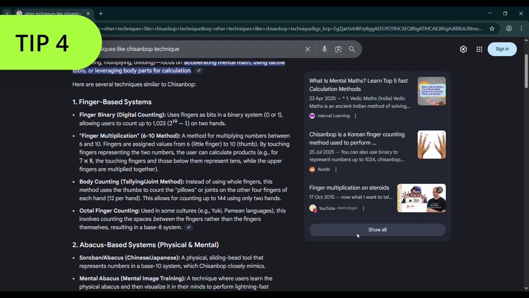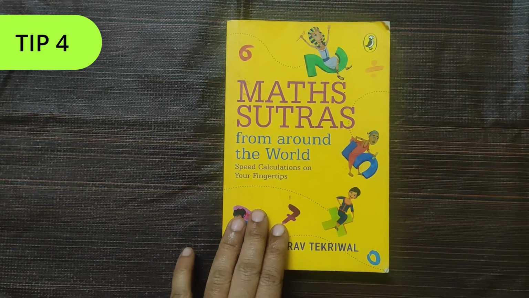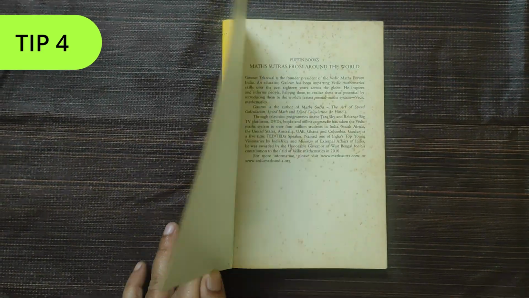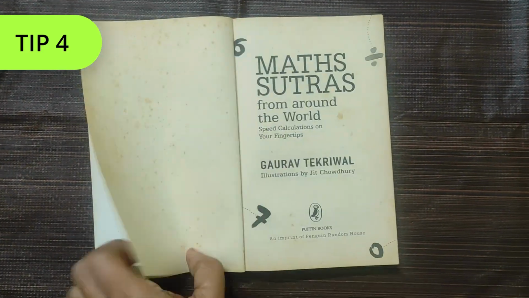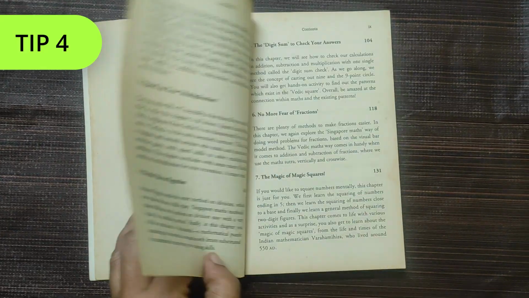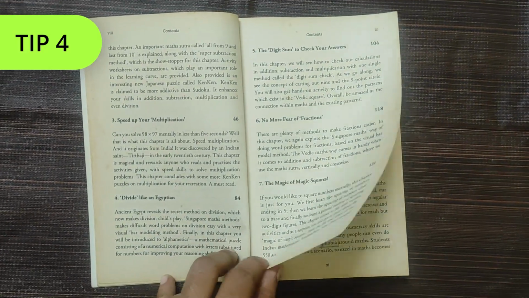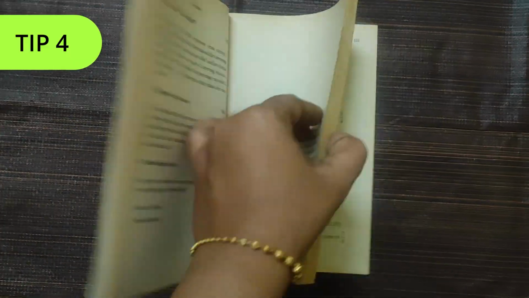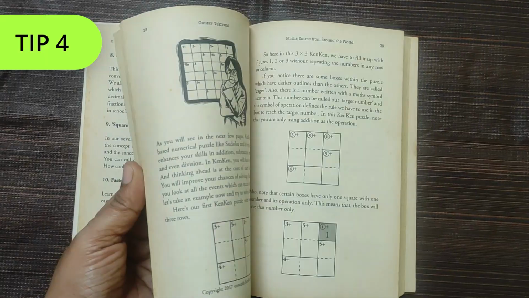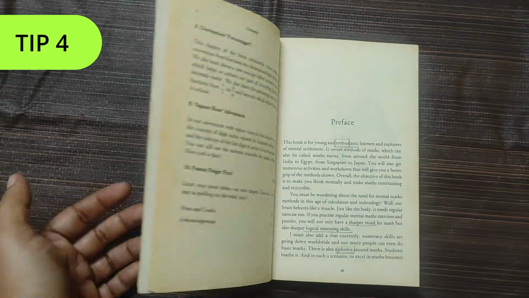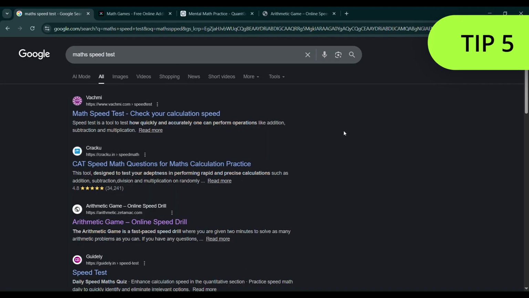Vedic Maths, Maths Sutra. I had got this Maths Sutra book long back and even got Udemy courses with the same. But my son lost track and did not pursue it. I would like him to try these techniques during this summer vacation and select one and master it. Even though this tip is not immediate, it is to be pursued for sure.